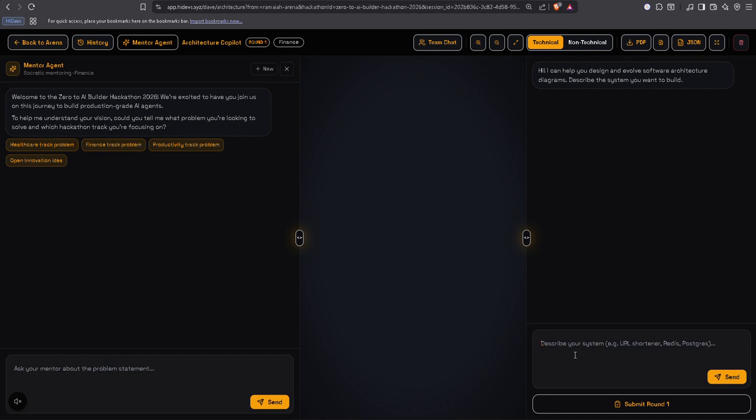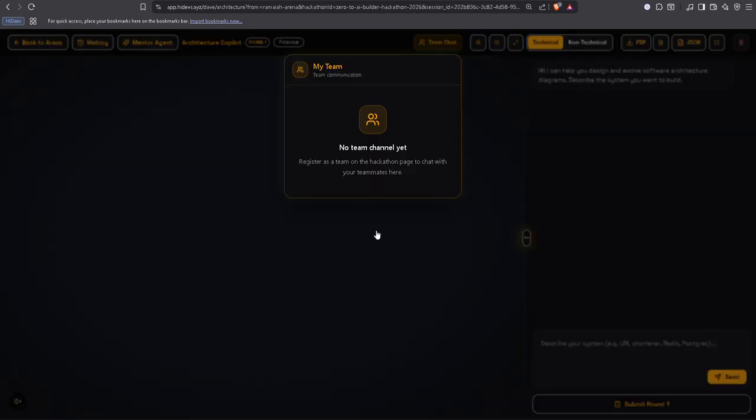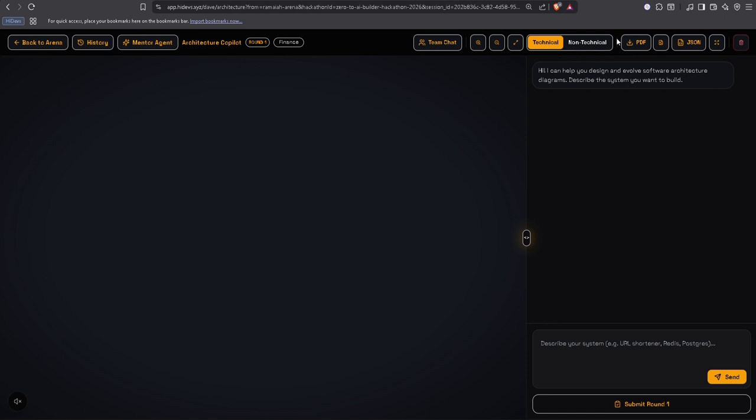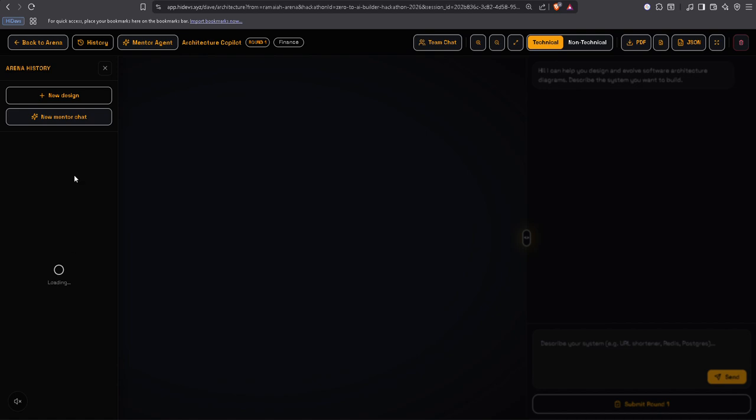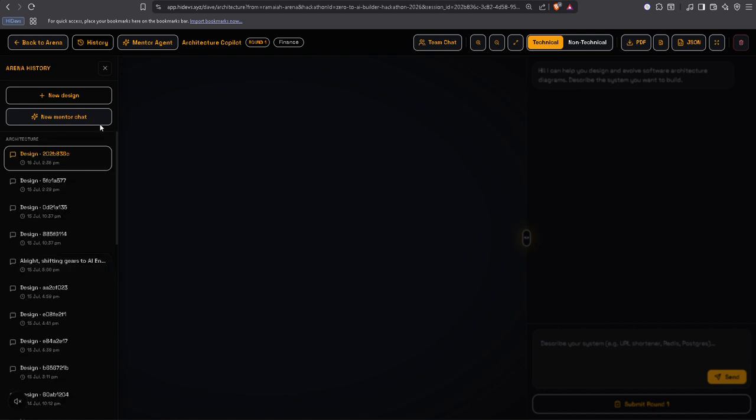So make sure to maintain the quality of the architecture copilot like that. And here you can chat with your team members too, like your personal chat. So yeah, here you can get the history of what you have worked on till now.